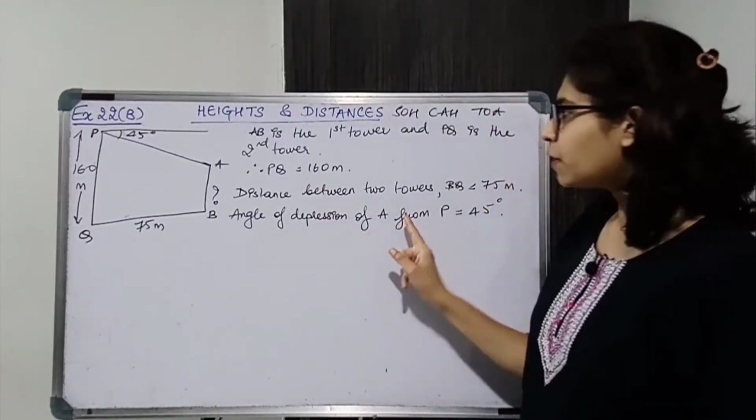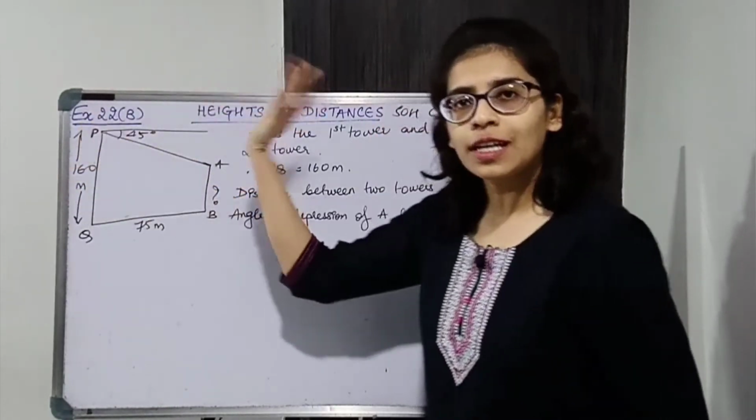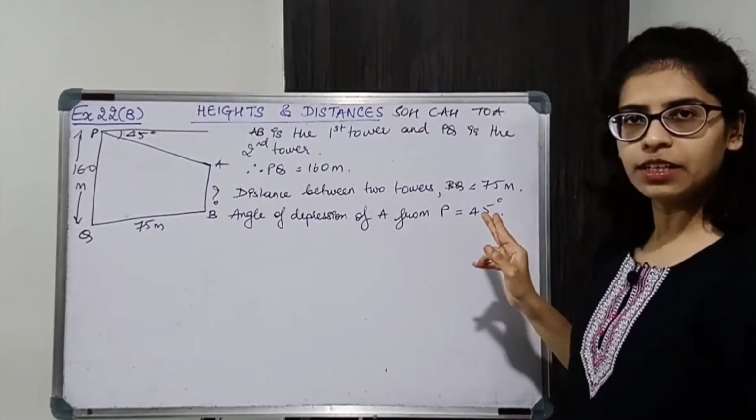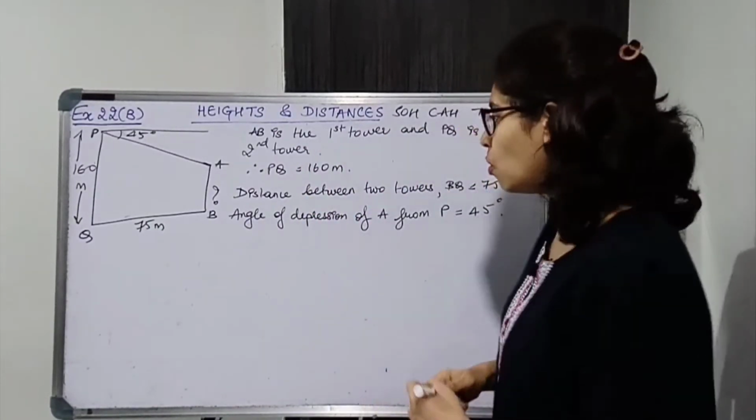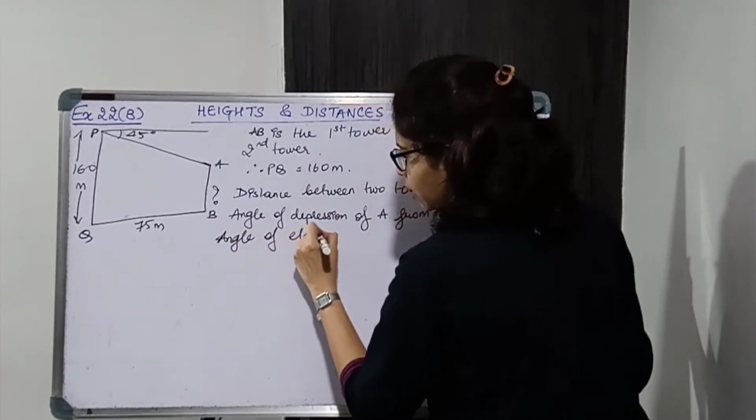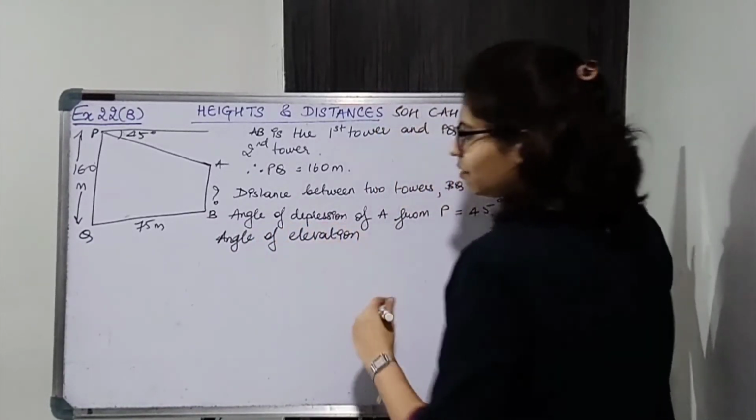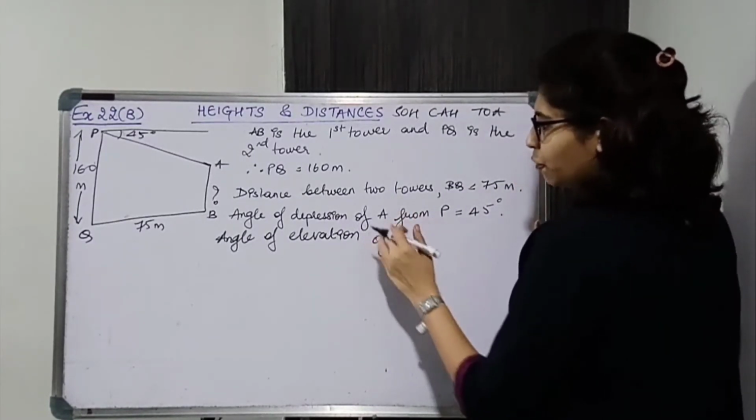Angle of depression of A, that is the top of the first tower, from the top of the second tower is 45 degrees. Now from the depression we are going to obtain elevation. So angle of elevation, now when you take elevation you are going to switch sides. So angle of elevation of P from A.